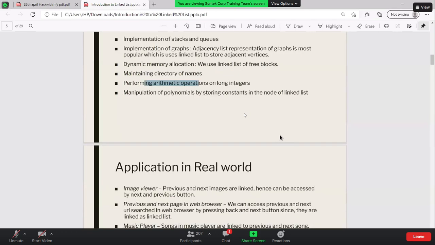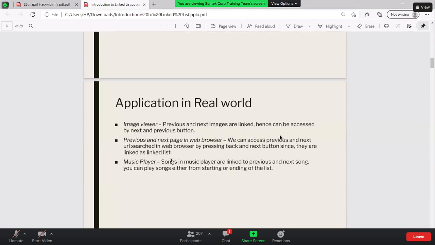If you look at applications in the real world, an image viewer, if you have ever done image analysis, also uses a kind of linked list structure. Previous and next page in a web browser can be done with stacks as well, but you can do it very well with two stacks, or with a linked list.